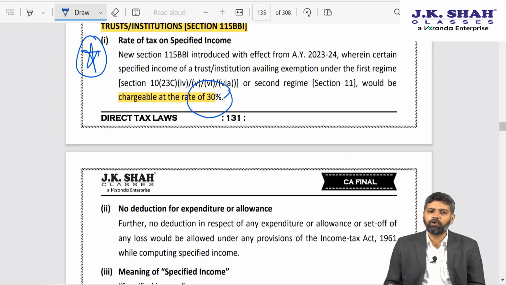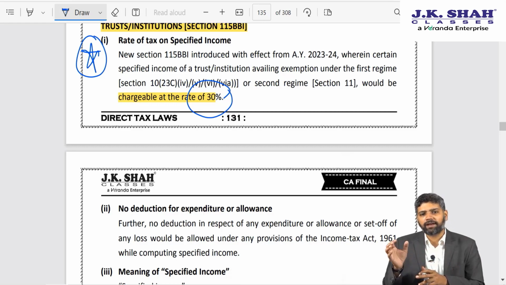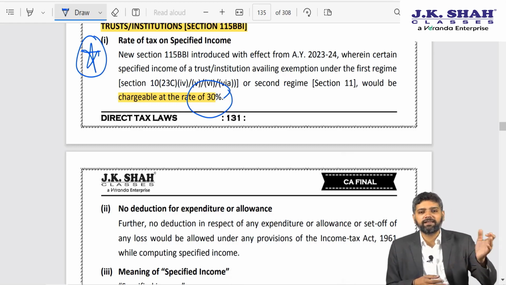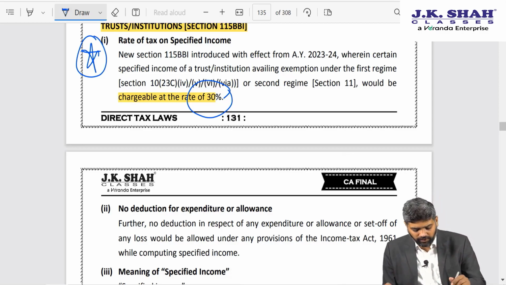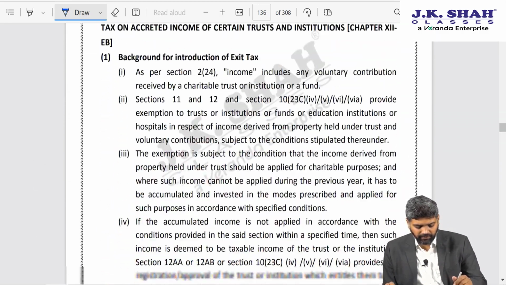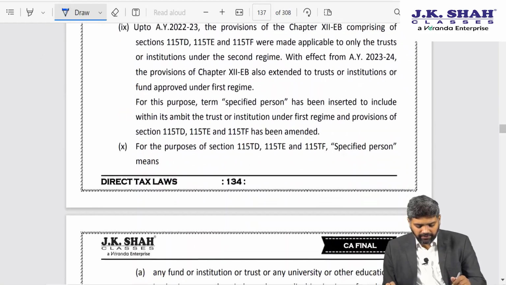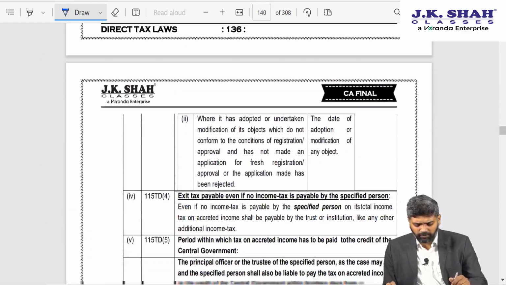Also, please remember, friends, one more amendment with regard to charitable trusts, if I may mention, that in section 11 they have added an explanation saying that application of income will be allowed to you only when the amount is actually spent. You cannot create a provision, you cannot make only a provision for expense and claim it as application. When you receive the income, you are required to actually spend the amount. That is also an important amendment in section 11. Fair enough, accreted tax we have covered in detail, no amendment with regard to that.